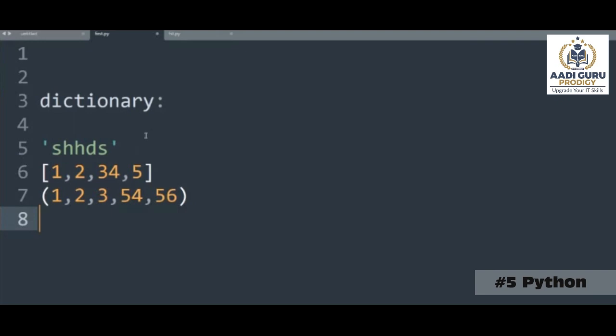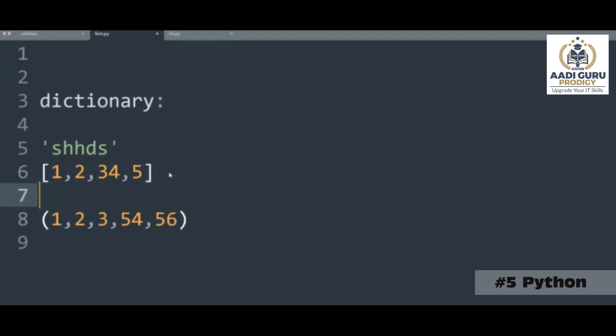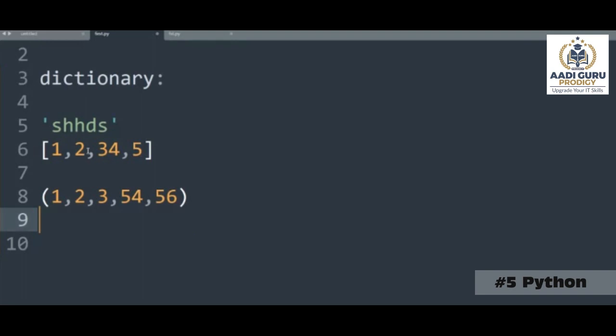Guys, before starting this one, did we discuss everything regarding tuple? Like what are the methods inside tuple? Tuple is immutable. Did we discuss that or not? Yes, sir, we discussed. So we have only count and index operations in tuple. Now in the same way, to create a dictionary, we will be using curly braces.